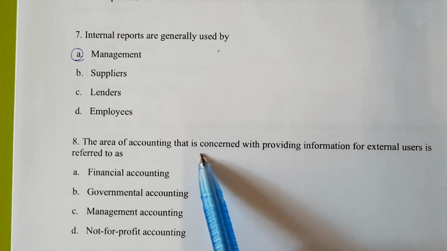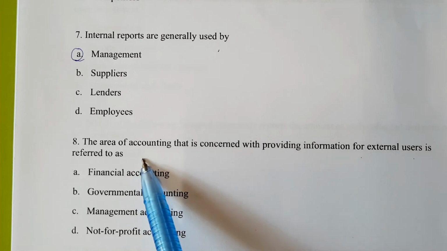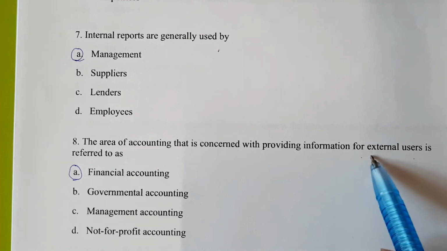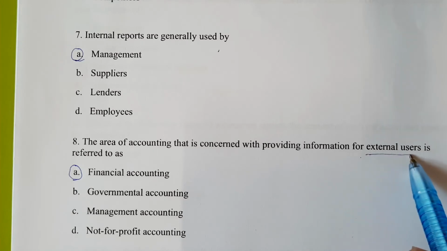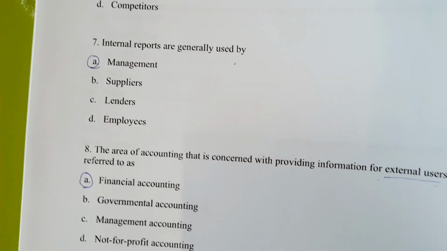The area of accounting that is concerned with providing information for external users is referred to as financial accounting. If you see the external user somewhere in the question, always remember financial accounting is prepared for the purpose of providing info to the external user. Okay, and then the next question is this one.